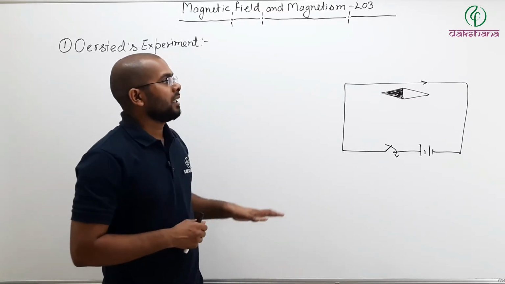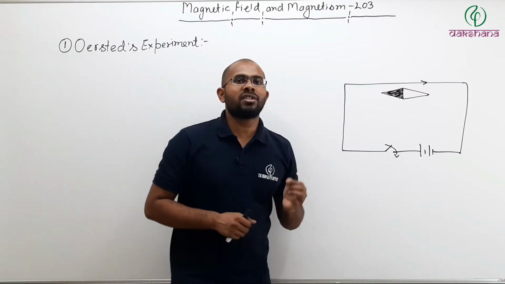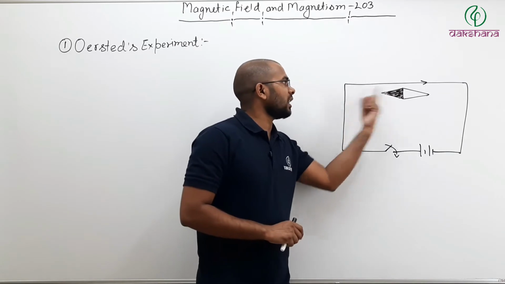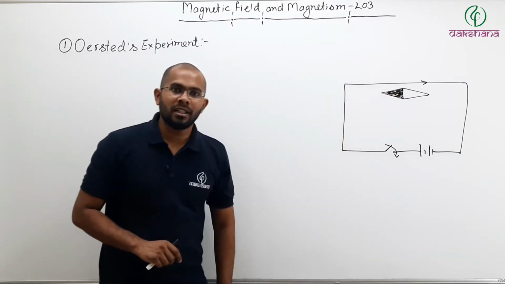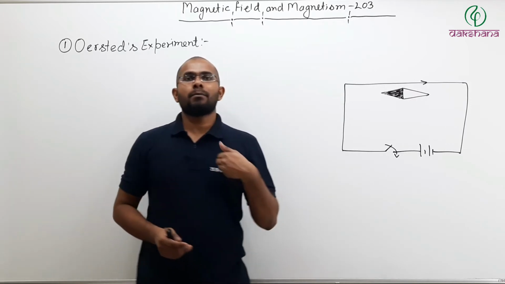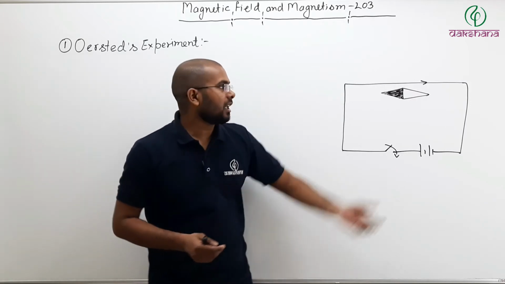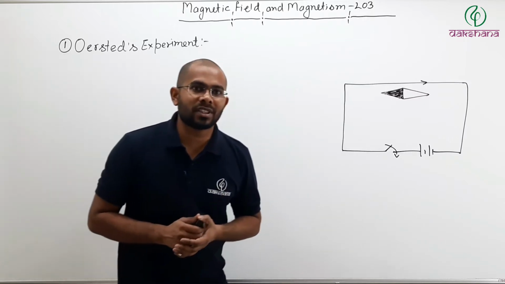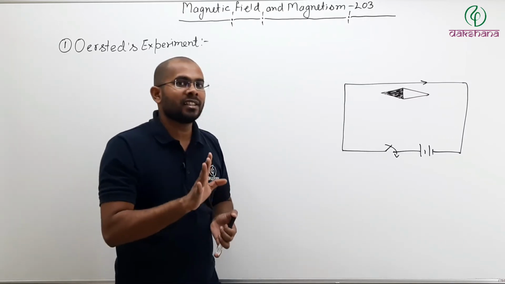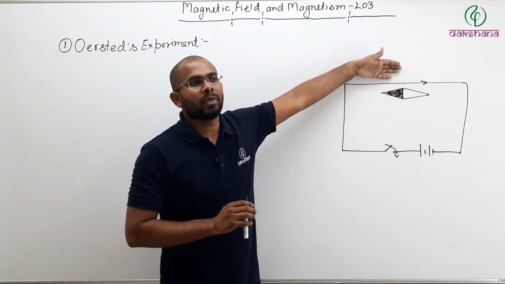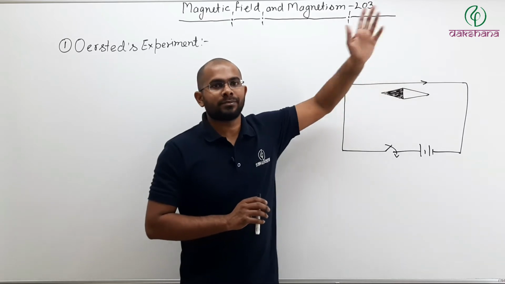So here, this experiment demonstrates that by passing a current through this wire, we are able to deflect the compass needle. And since we are able to deflect the compass needle, it means that there is a magnetic field generated by this wire.